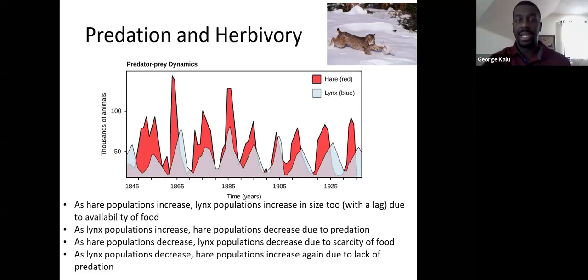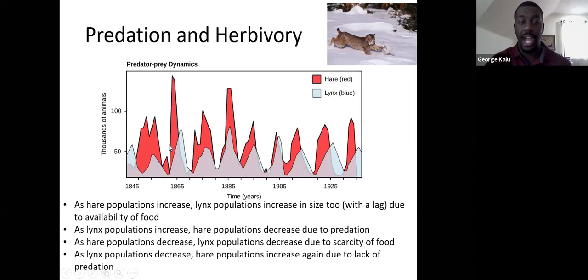So as we look at what these predator-prey relationships look like, one of the things we'll see is that, for example in this case, when the hare populations, the prey here, increase, the lynx population will also increase, which we see right here. The hare population is in red. The lynx population is in blue.